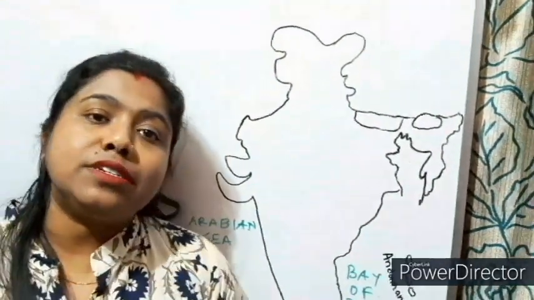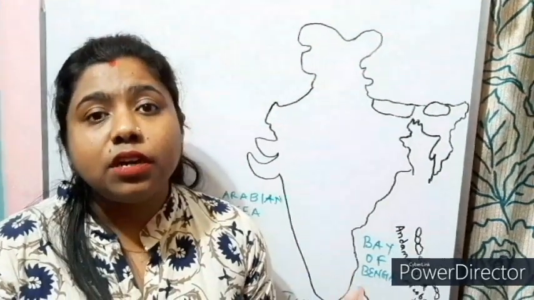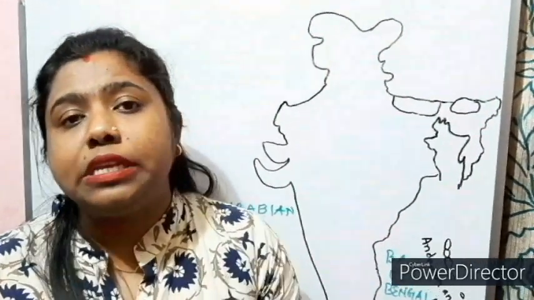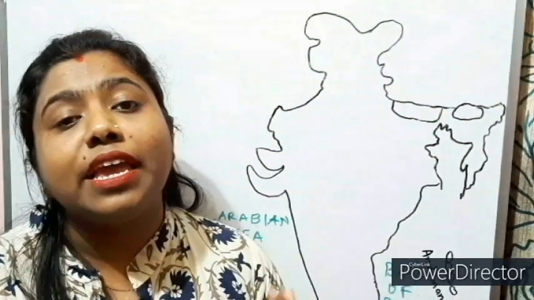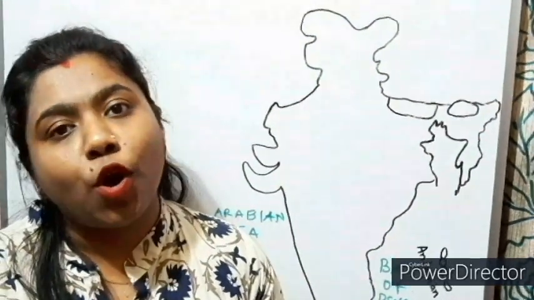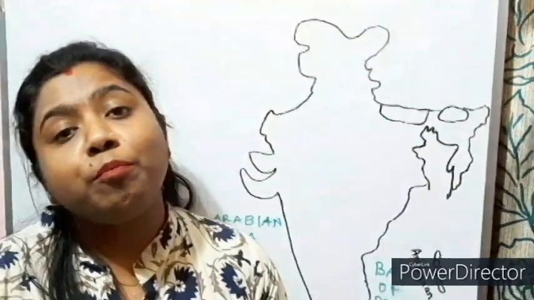The foreign invaders came to our country in search of these resources, and after some time they started looking into the affairs and administration of our country. After a long period of 200 years, India gained its independence or freedom from the shackles of the Britishers.